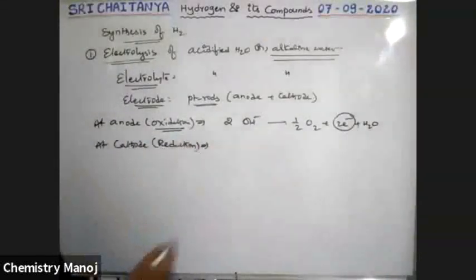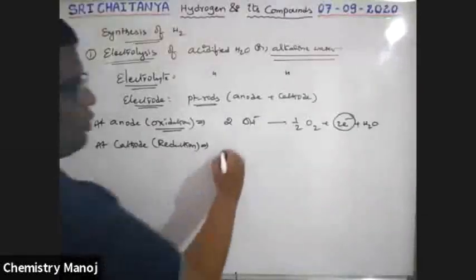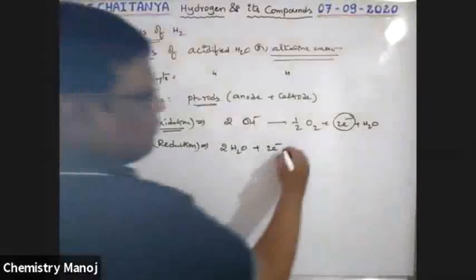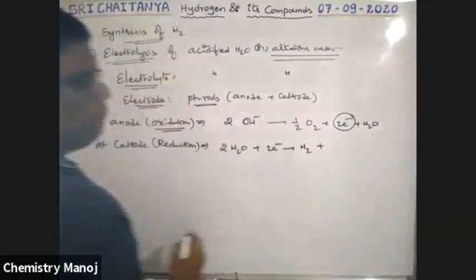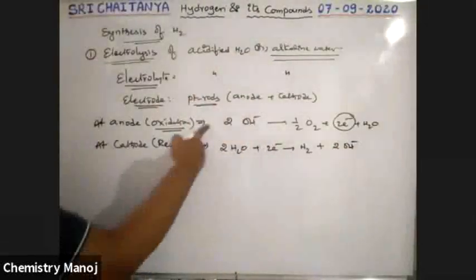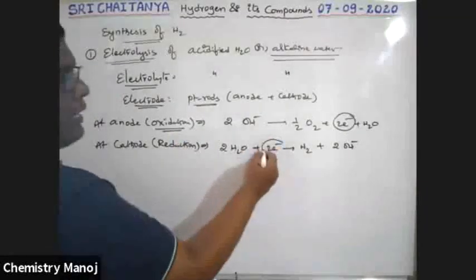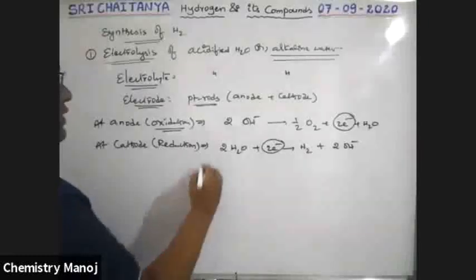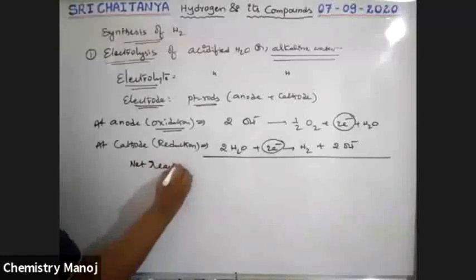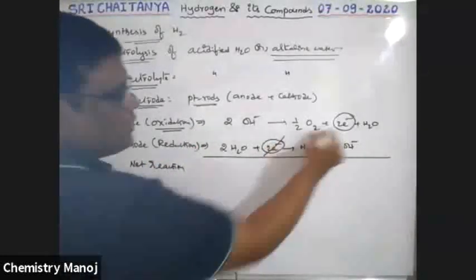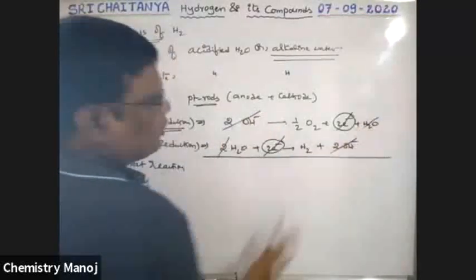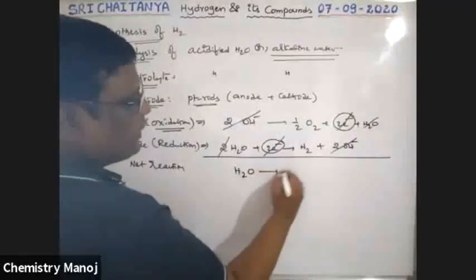Next, at the cathode, reduction takes place, gain of electrons. 2 H2O takes 2 electrons and liberates hydrogen gas and 2 OH minus. This is at the anode, and this is at the cathode end. Here gain of electrons, reduction; there loss of electrons, oxidation. Now the net reaction is the addition of these two equations. Electrons cancel, 2 OH minus cancel, and one water molecule cancels. Now the final reaction is H2O gives H2 plus